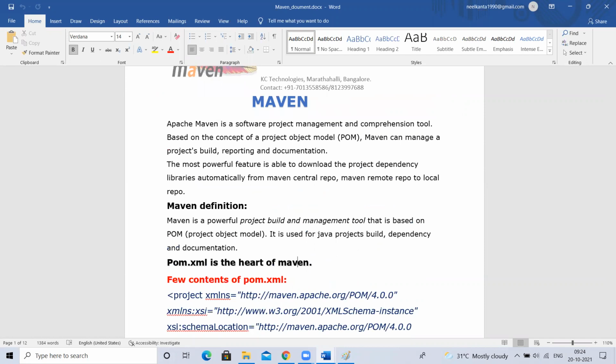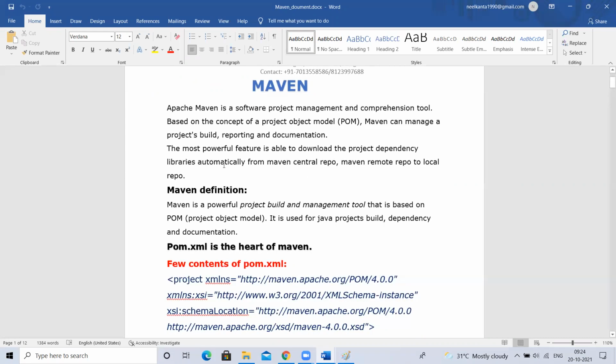If you look at GitHub, do we need Java? No. We just installed Git Bash for Windows and started working. If you have a Mac, you don't even need Git Bash; in the terminal you can just install Git, with brew install git, and start working. But if you want to use Maven, Java needs to be installed. The prerequisite for Maven is Java. Don't think that you need to learn Java coding. No, just install Java. If you install Java, then only Maven will work, else it will not work. The prerequisite for Maven is Java software, and the JDK should be configured.